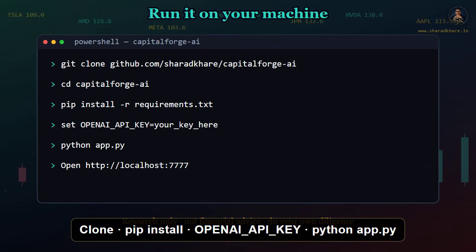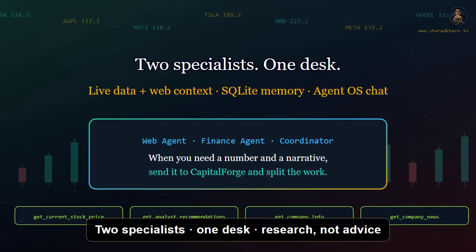Remember the disclaimer out loud with me. This desk is for informational research only. It is not financial advice. Do your own due diligence before any investment decision. Agents can be wrong, late, or incomplete. Two specialists, one coordinator. Live data plus web context, history in SQLite. Chat in Agent OS. When your next research question wants both a number and a narrative, send it to Capital Forge and watch the team split the work.